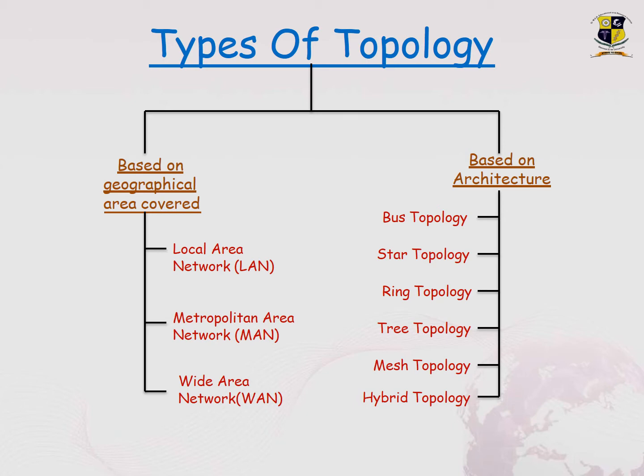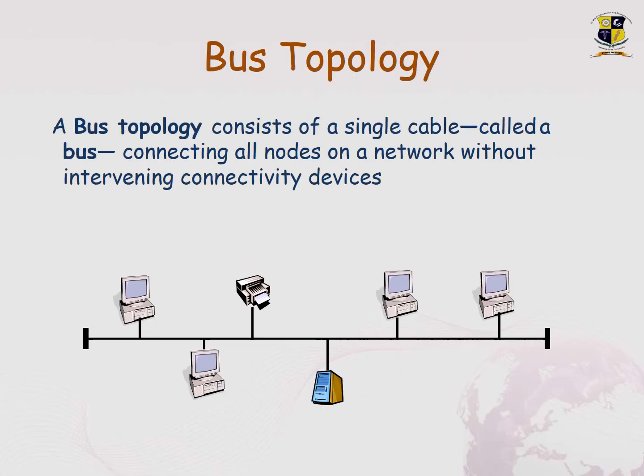And based on the architecture, you have different kinds of topologies. One is the bus topology, second is the star topology, third is the ring topology, fourth is the tree topology, fifth is the mesh topology, and the sixth one is the hybrid topology, which is a combination of all these topologies. So let's see each topology.